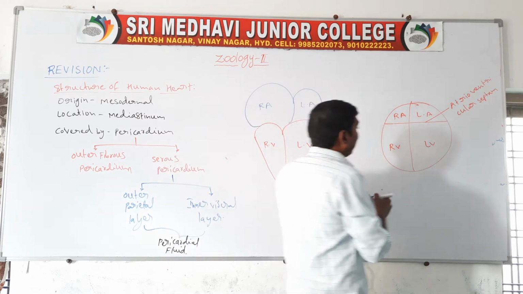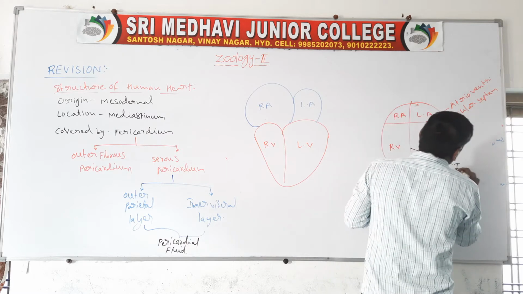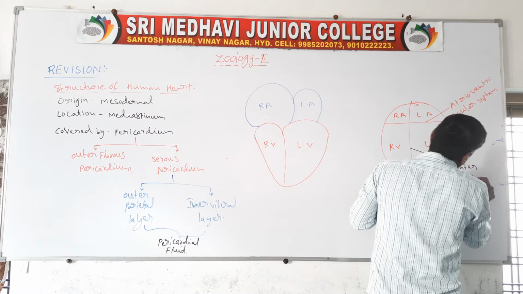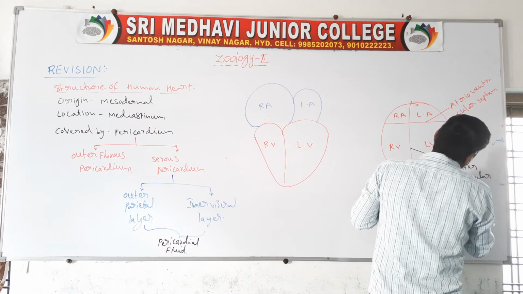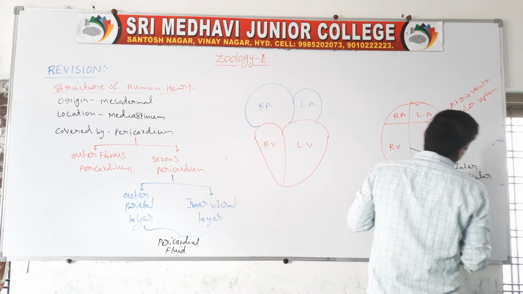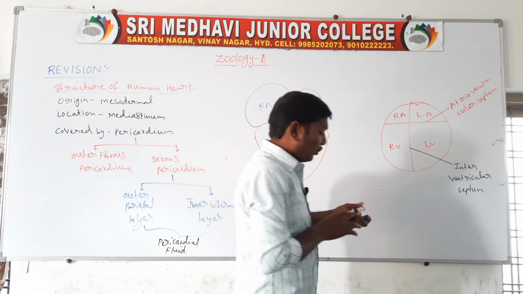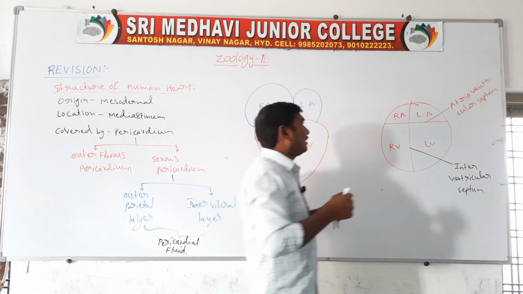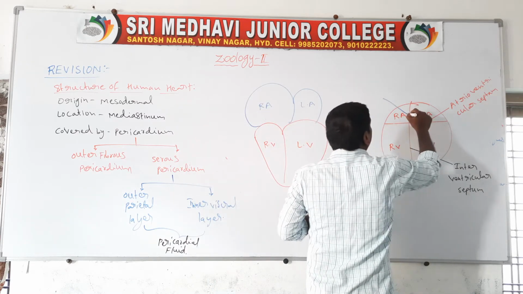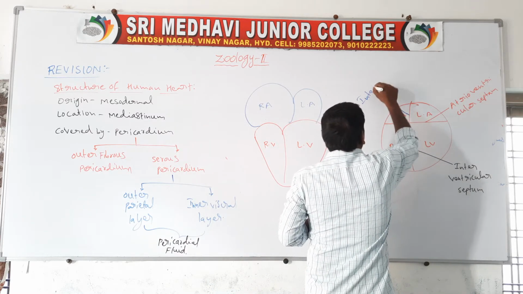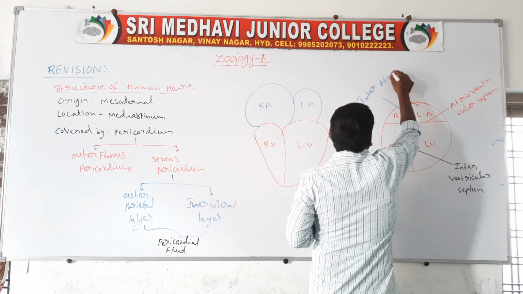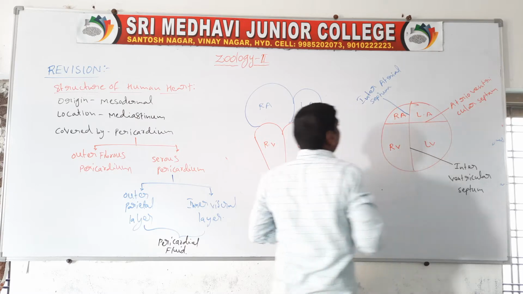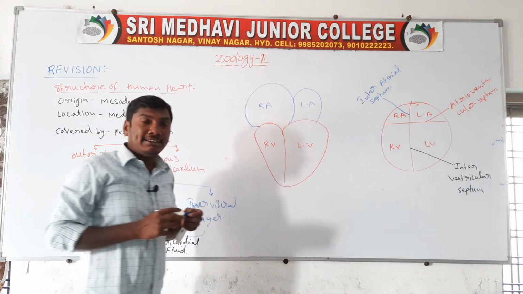This is called the interventricular septum. The two atria are separated by the interatrial septum. The interatrial septum.